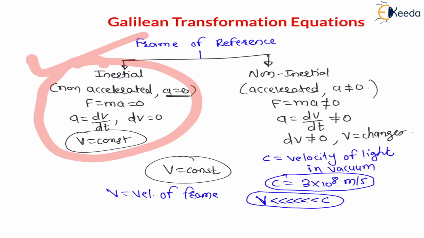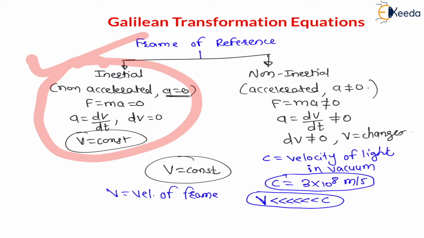And my dear students, if the velocity becomes equal to the velocity of light, or comparable with the velocity of light, then this Galilean transformation equation is never valid. Then we have to go for another transformation, which is given by the Lorentz transformation. After this lecture, we are going to understand the Lorentz transformation, whenever the velocity of the frame becomes comparable with light velocity. Then Galilean theory is not valid and we have to go for the Lorentz transformation equation. So after this lecture, we will see that lecture.